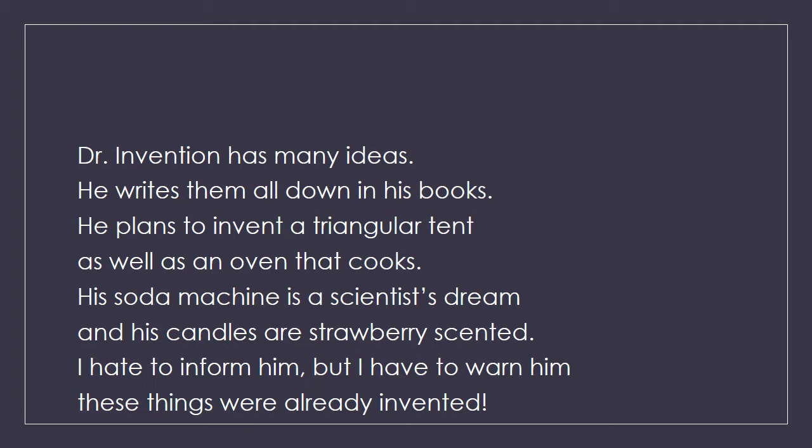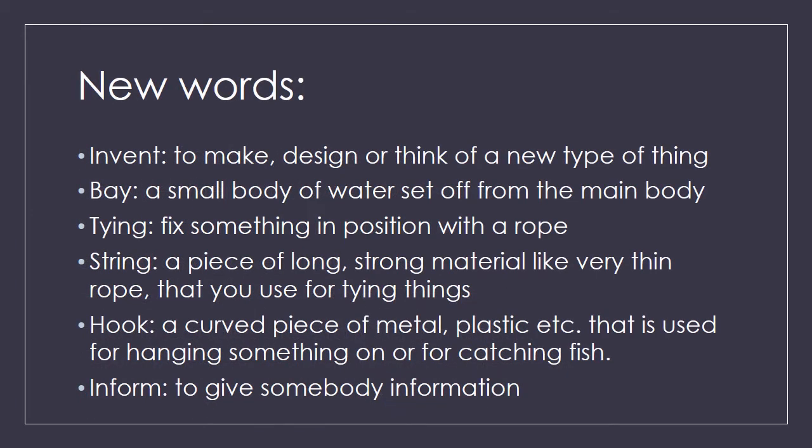But I have to warn him. Why does he need to warn him? Why does he need to give that warning? Because these things were already invented. Now, Dr. Invention is a person and he's thinking of all these ideas. But all these things have been created by various other scientists all over the world. So this was the poem, which was very easy and it was fun because a person was thinking of various other ideas and then someone says that we all have these things, so you don't need to invent them. That's why the poet warned him.